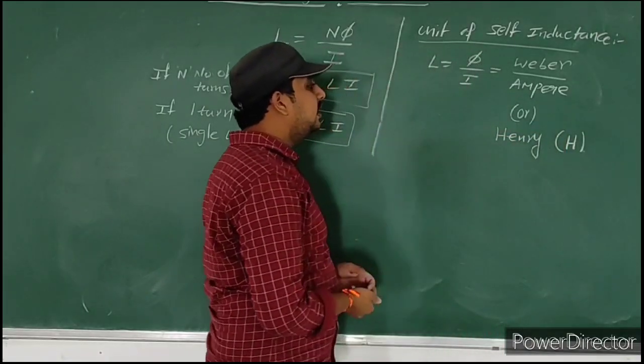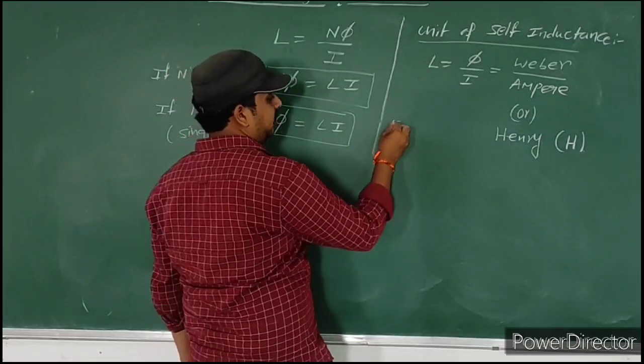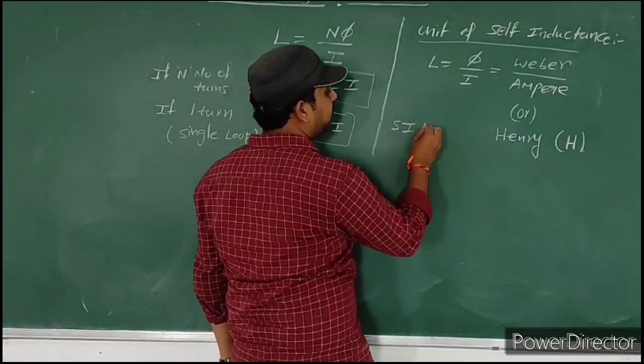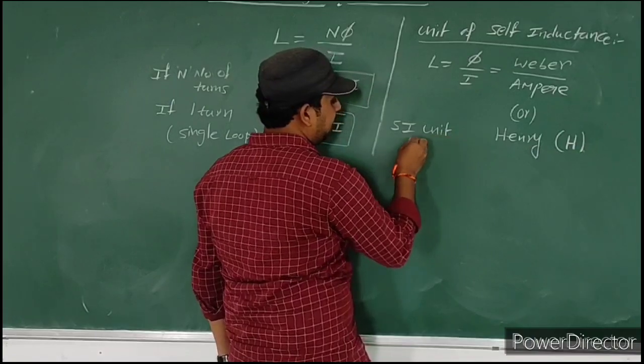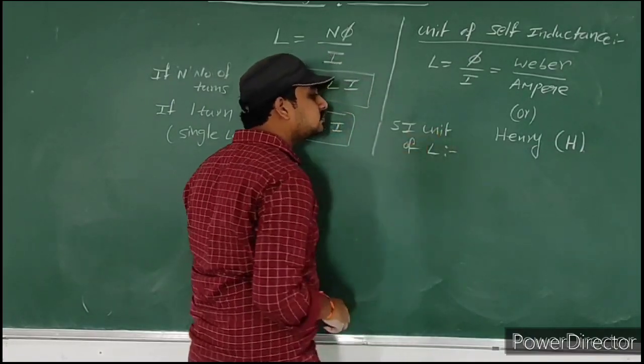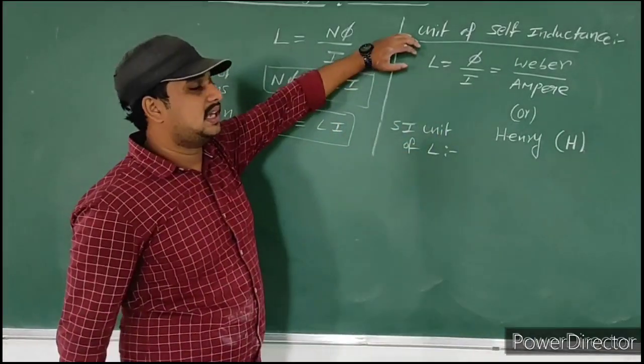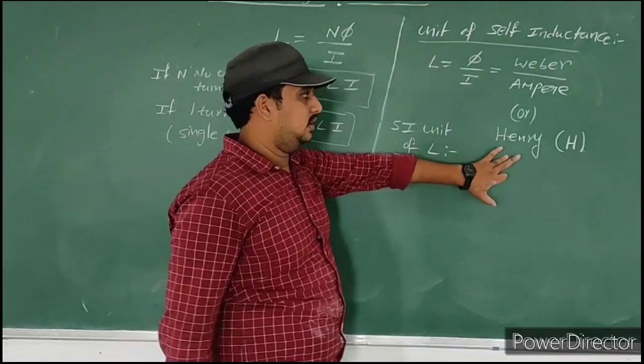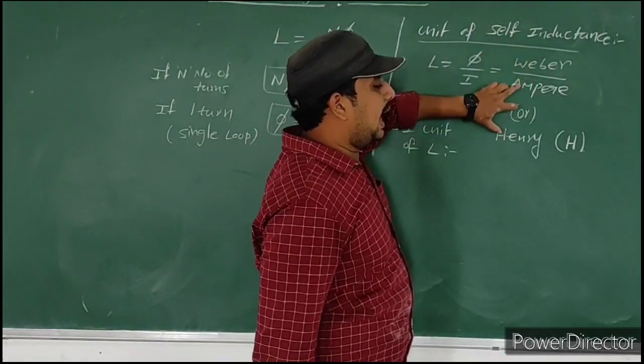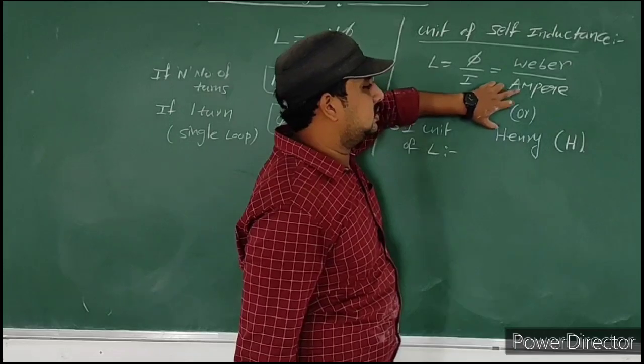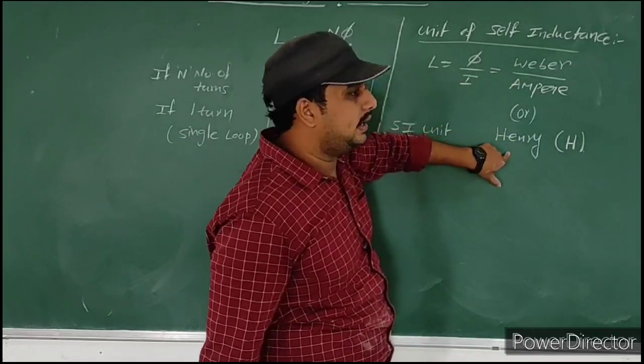Okay. Henry is the SI unit of self-inductance, the SI unit of L. What is the SI unit of self-inductance? Henry, generally Weber per ampere. Weber per ampere is simply called Henry.